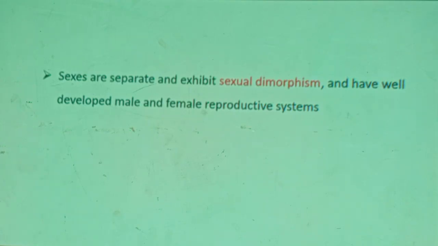Therefore, this is one aspect of sexual dimorphism. The male and female are different in many aspects, even in body size, and even internal reproductive system difference, difference in physiology, difference in biochemistry. Therefore, all these together are known as sexual dimorphism.